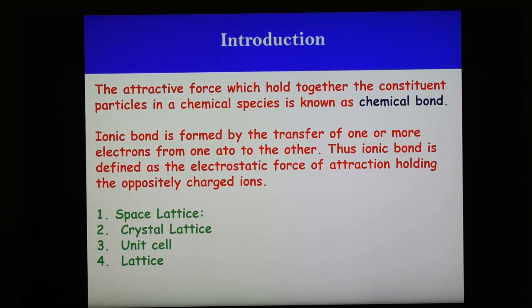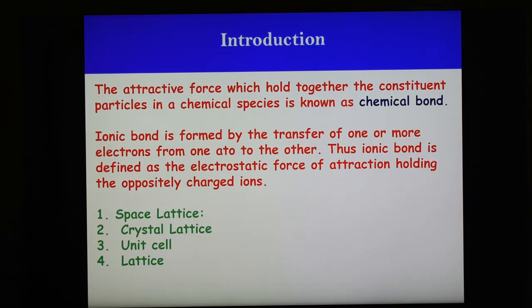Now we are going to see the different parts in this case, and these different parts are what is meant by lattice, what is space lattice, what is crystal lattice, and what is the unit cell. So these are some basic terms in this case. So lattice we can define as a space on which the particles are repeated periodically in one direction or in two directions or three dimensions. So this space is known as lattice.